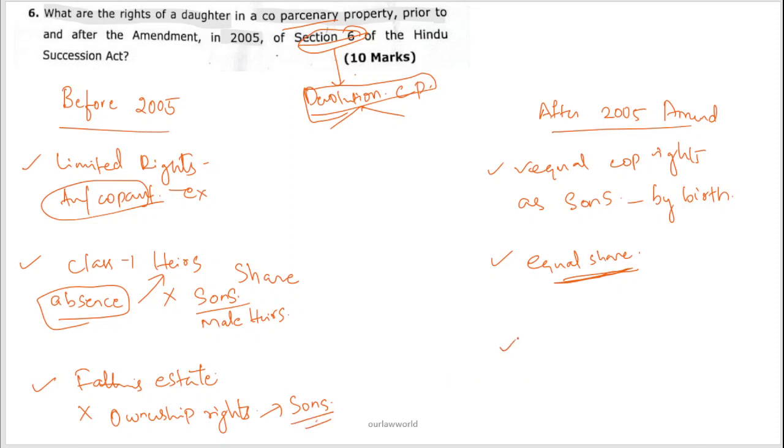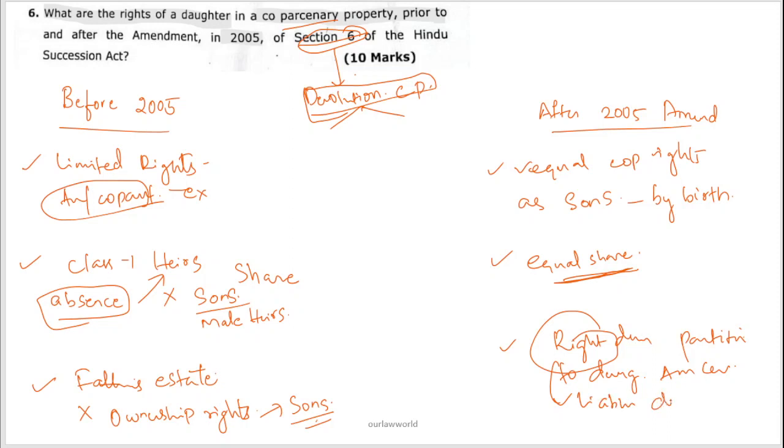But now the right to demand partition has been given to daughters also in the ancestral property, and daughters not only get the rights, they also take the liabilities and duties equally as sons.